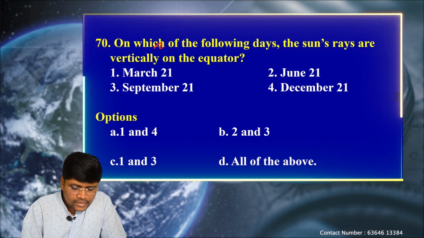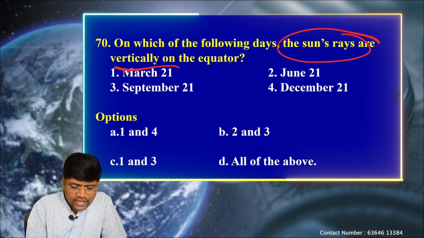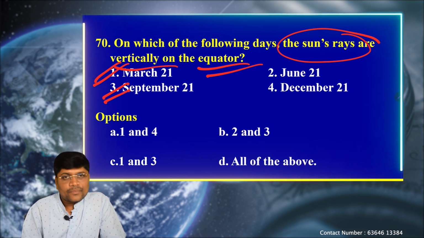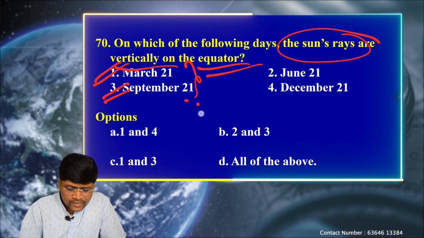So here the question is asking which of the following days the sunrays are falling vertically on the equator. We know it is only on March 21st and on September 21st. So these two we call the equinoxes.